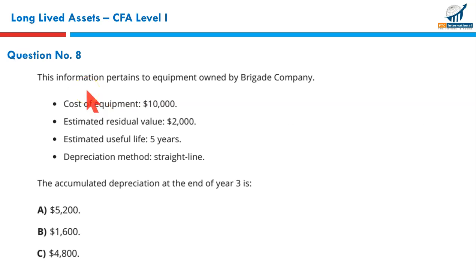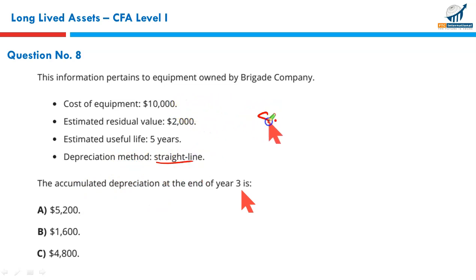Okay, this requires some computation. This information pertains to equipment owned by Brigade Company. Cost of equipment is given, estimated residual value is given, estimated useful life is given, depreciation method is given, straight line, accumulated depreciation at the end of year 3. Okay. Straight line method is to be calculated. Depreciation method is straight line method.